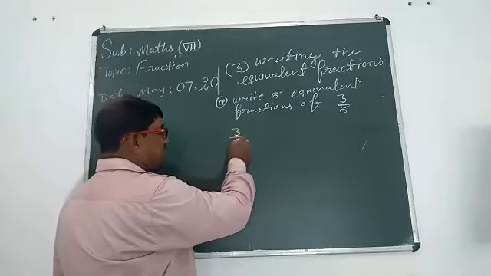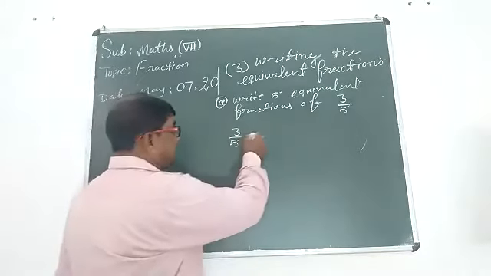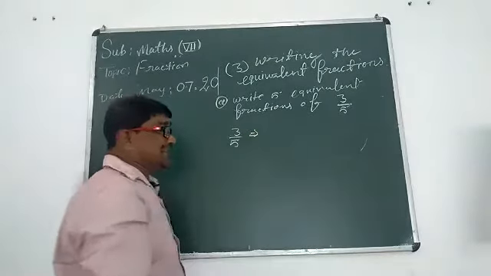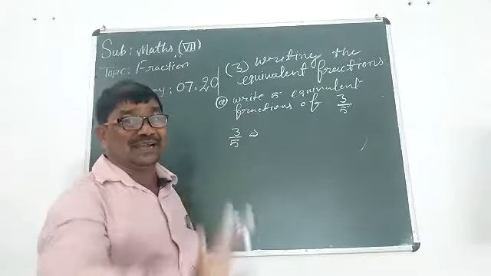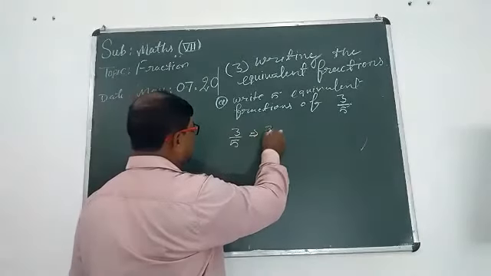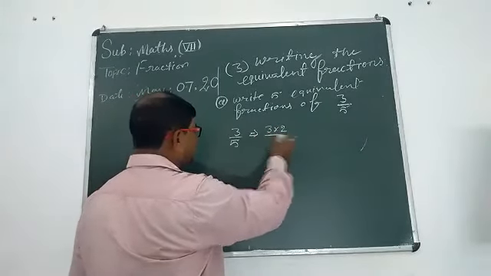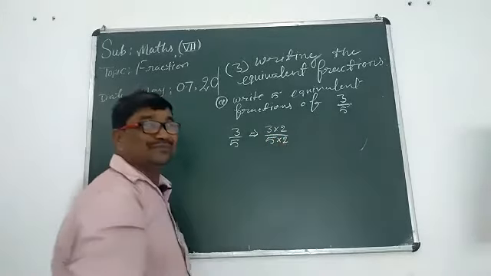Now how can you give the answer? First you should write the given fraction. Then you should start the multiplication table separately for numerator and denominator. If you multiply the numerator by 2, then you should multiply the denominator by 2 also.